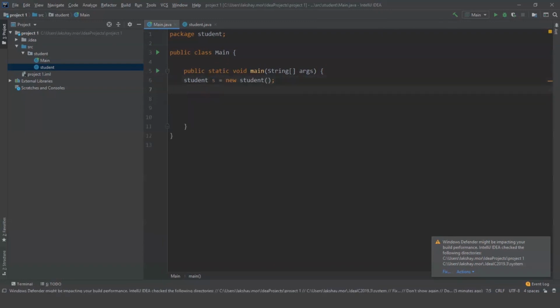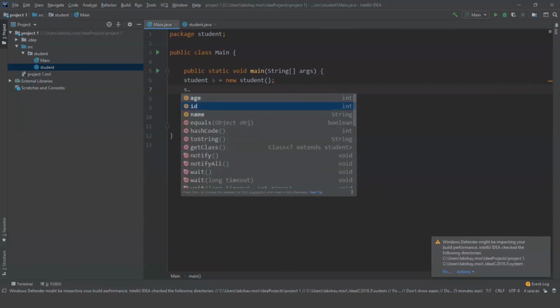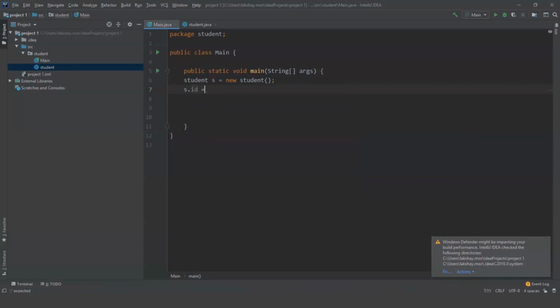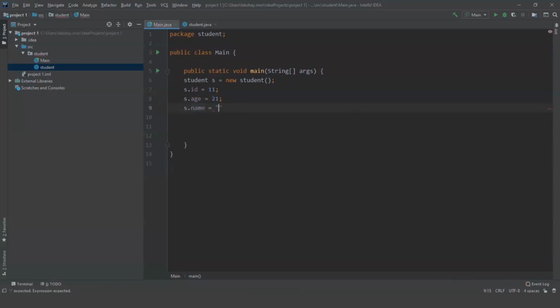Now let's assign values to the variables. For this, we use the object S and the dot operator, and we have options to choose from that we declared in the class student. So for this, I'll use ID and give a value. Similarly, I'll give age and give a value. And finally, let's give a name. Now we'll print its value.